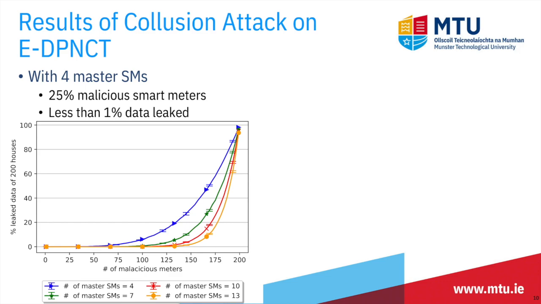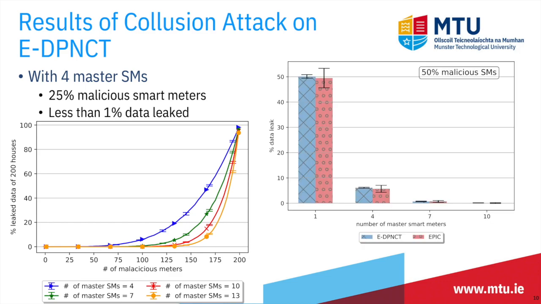We compared our results with the state-of-the-art EPIC privacy model and showed that DPNCT provides similar resistance against collusion attack using differential privacy, which is not a compute-intensive solution for smart meters. Further details of our experiment and results can be found at the given link.